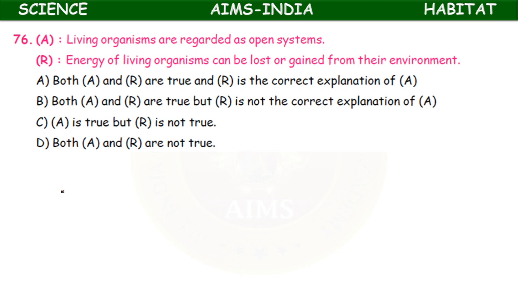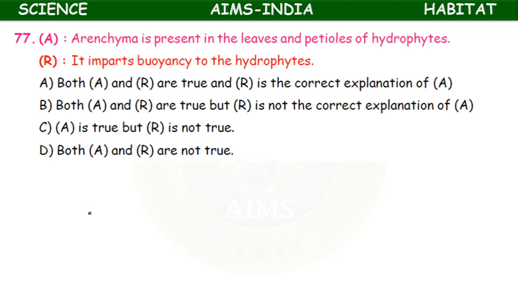Both assertion and reason seem to be wrong. Living organisms are regarded as open system, that is wrong. Energy of living organisms can be lost or gained from their environment, it is also wrong. Parenchyma is present in the leaves and petioles of hydrophytes. Reason: it imparts buoyancy to the hydrophytes. Yes. Here both assertion and reason are true, and the reason is the correct explanation of assertion.